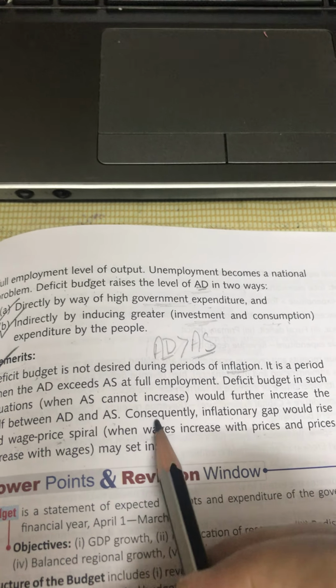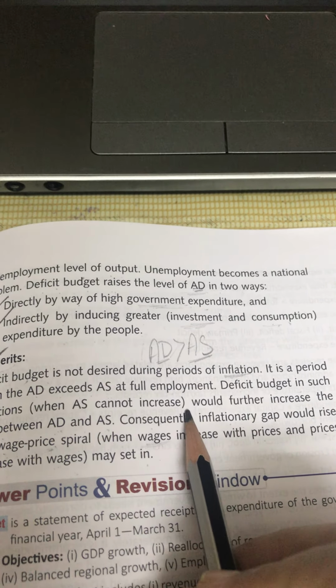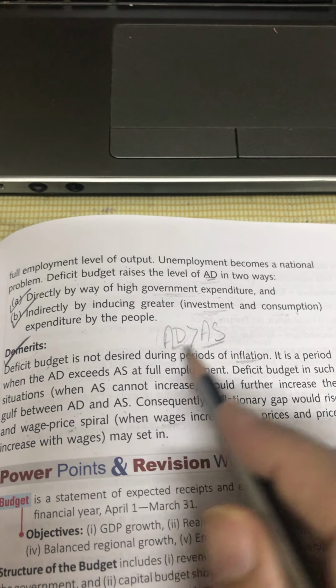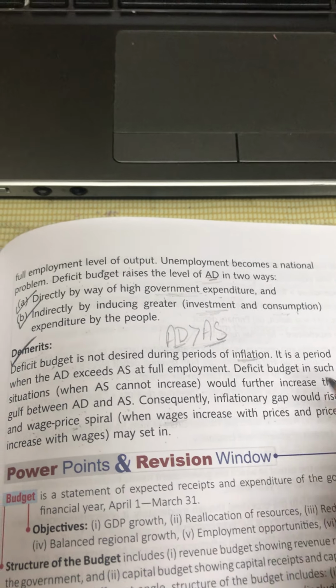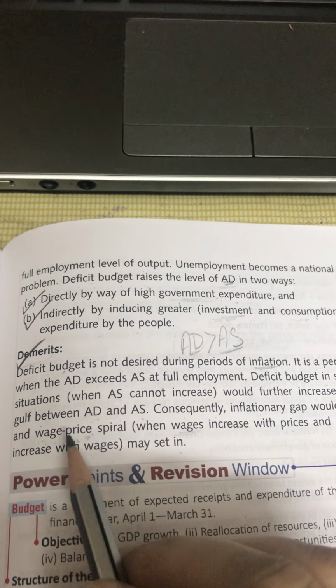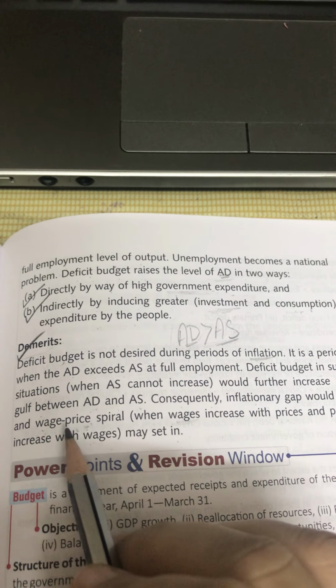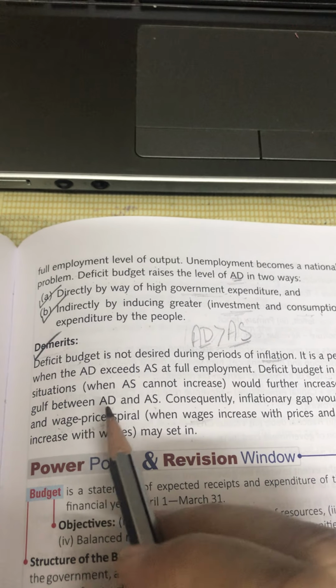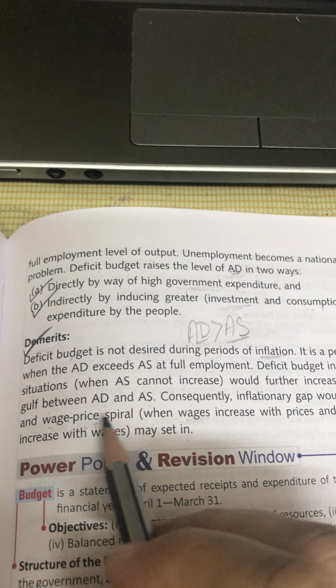If there is more deficit budget in the period of inflation and we have more money to spend, then the gap between the AD and AS will increase and there would be a wage price spiral. Now, what is wage price spiral? When the producers see that there is inflation and more money with the consumers, they will increase the prices of the commodities.